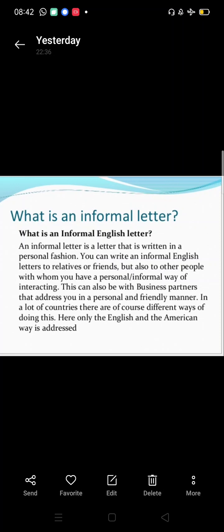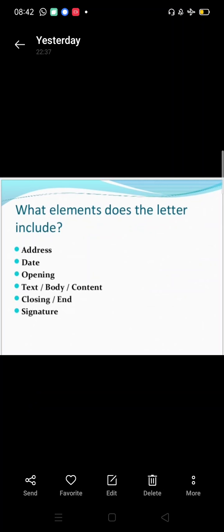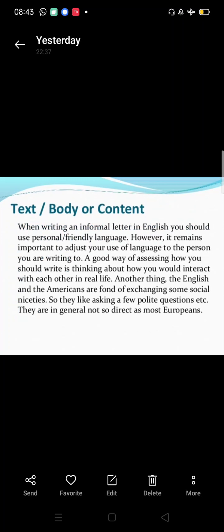So, in informal letters, we are writing to our relatives or friends or to the people with whom we think we have a personal relationship. Now, what elements does the letter include? Address, date, opening, text or body or content, closing or end, signature. Text or body or content.